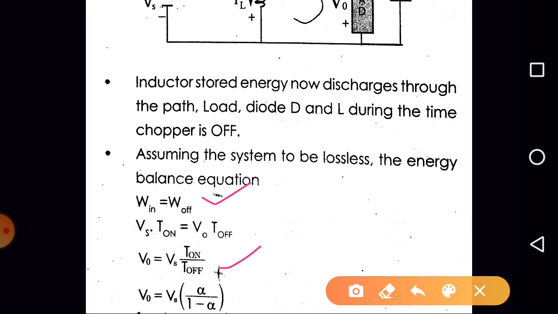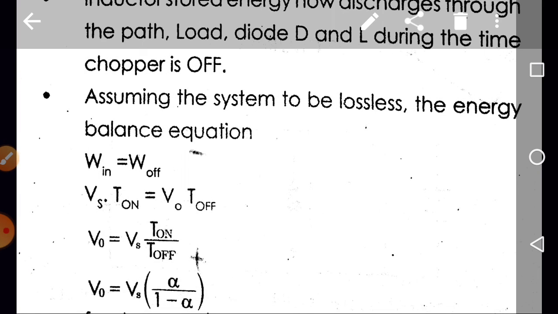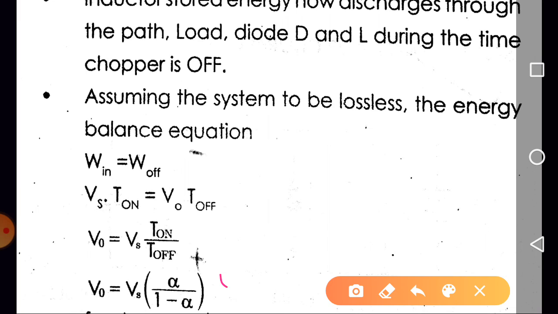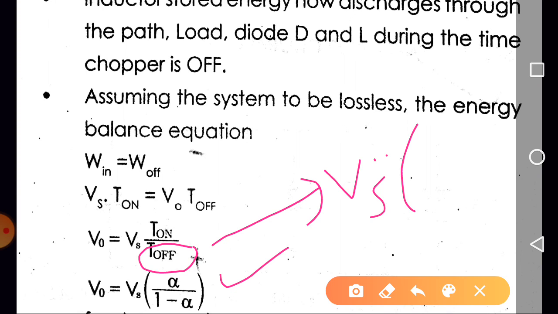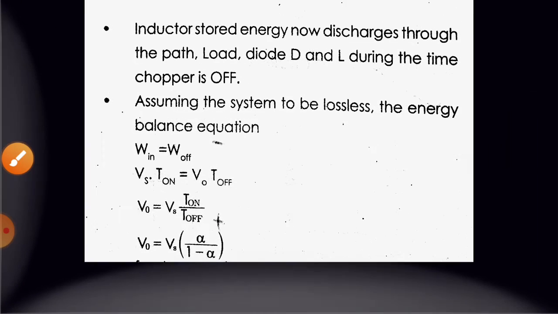Again this can be written as Vs into alpha upon 1 minus alpha.